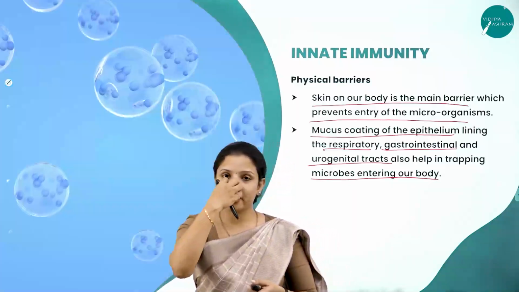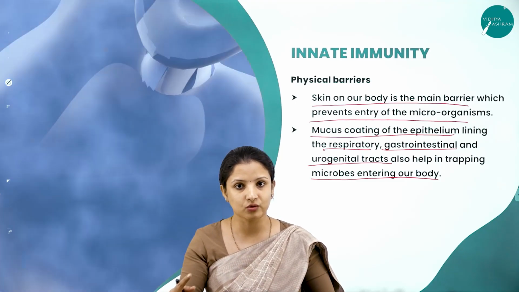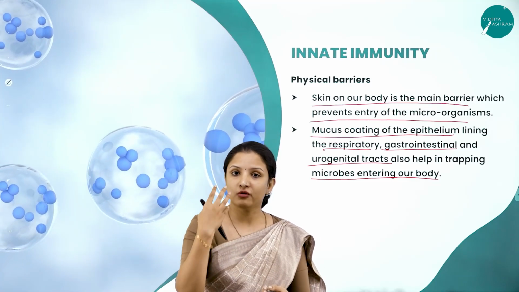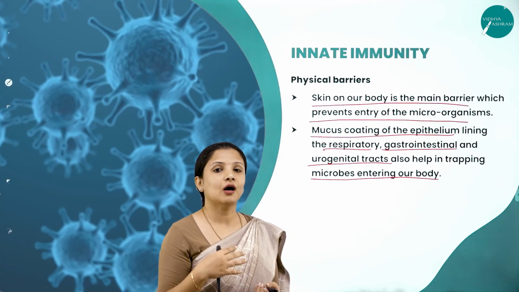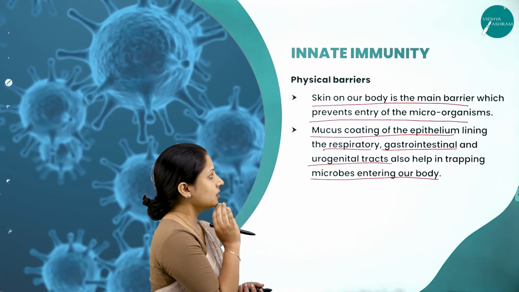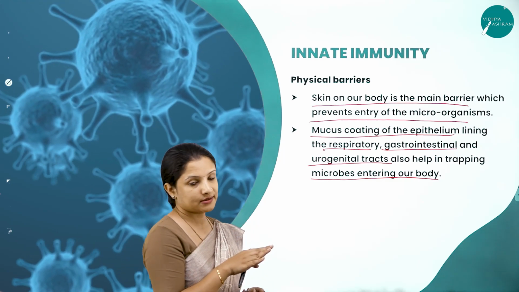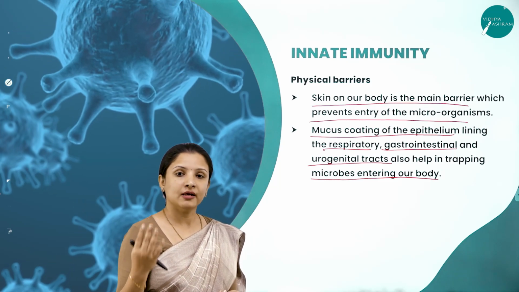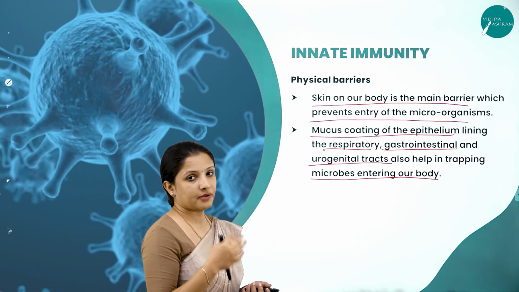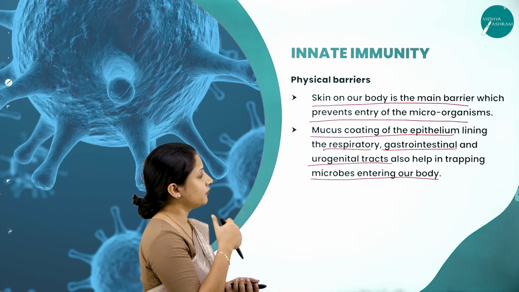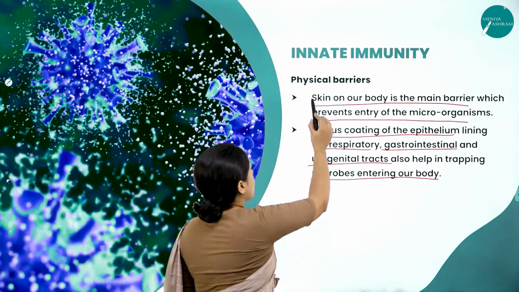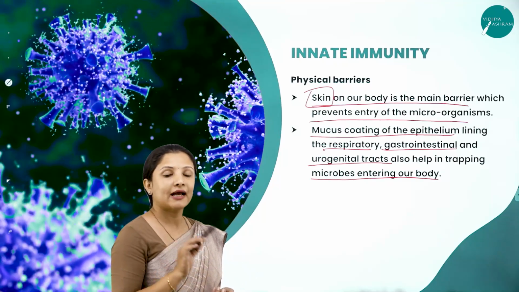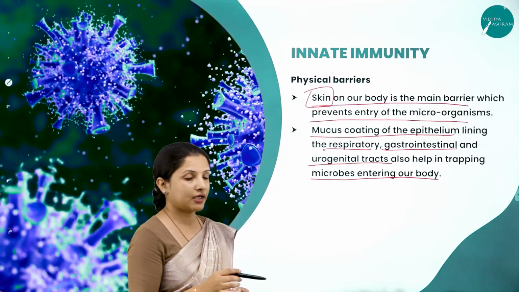When you sneeze, those microbes come out along with the mucus, in the form of phlegm. That is how the mucus coating of the respiratory, gastrointestinal and urogenital tracts protects our body from pathogens in the environment. So these are the physical barriers. One example is skin. The other examples are the mucus coating of the respiratory tract, gastrointestinal tract and urogenital tract.